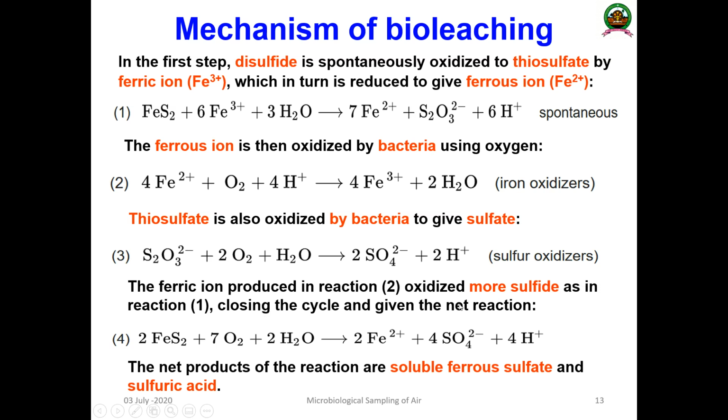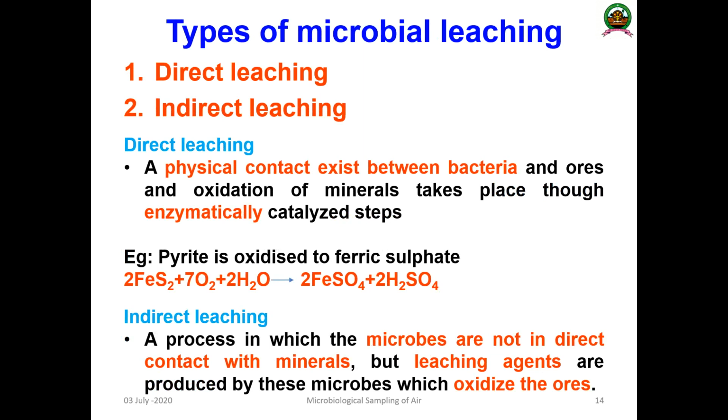And finally you will be getting the net reaction: pyrite FeS2 plus oxygen, and you will be having what? The ferrous ion and sulfate. The sulfate will be produced. Finally the end product of the overall reaction will be ferrous sulfate and sulfuric acid.